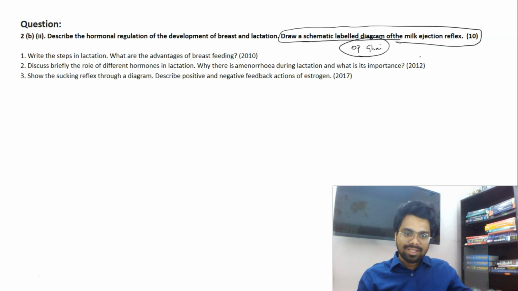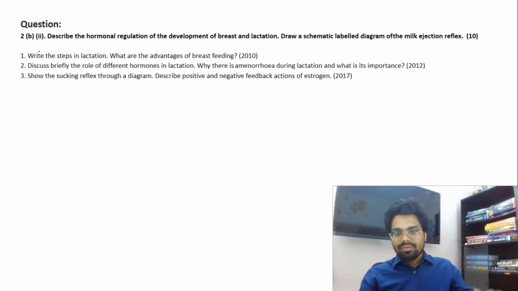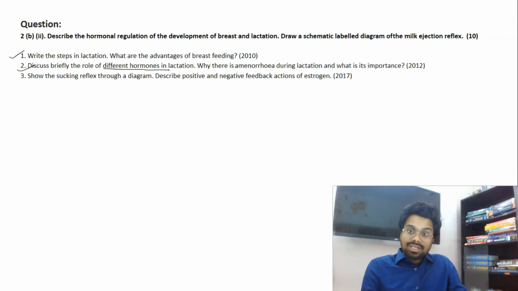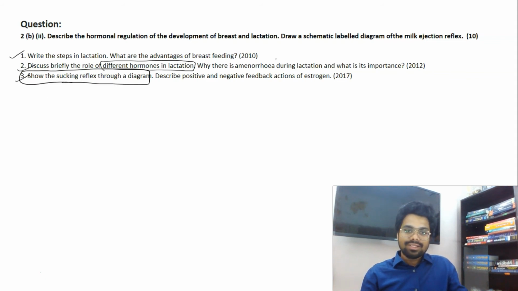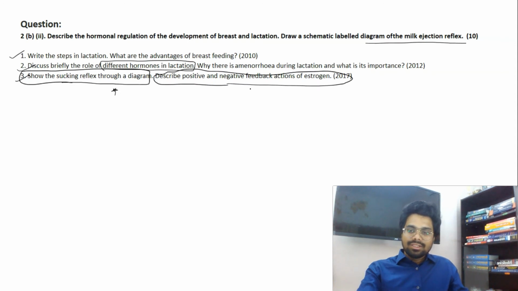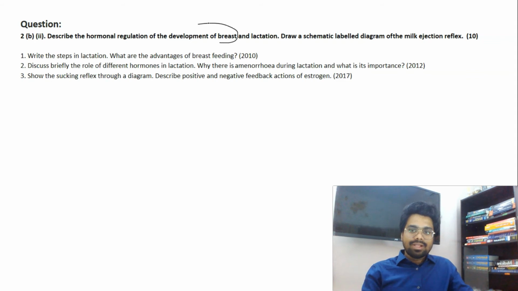Okay, lactational reflex or milk ejection reflex. So what are the repeats which we get? In 2010 they asked about steps in lactation. And 2012 they asked about the role of different hormones in lactation. And what is the sucking reflex through a diagram? Say 2017, instead of asking the diagram of milk ejection reflex, show the sucking reflex, and the negative and positive feedback mechanisms of the estrogen, how they act. So except the development of breast part, the rest is a repeat.